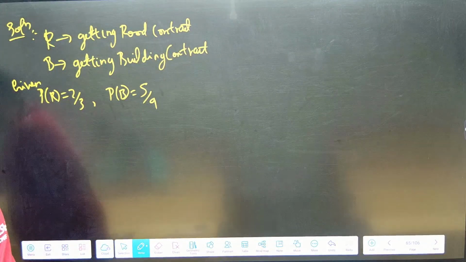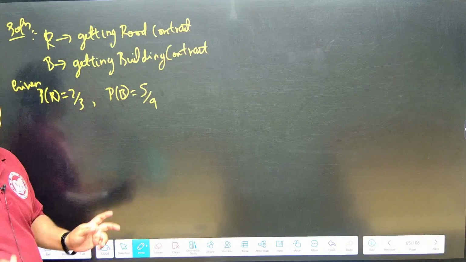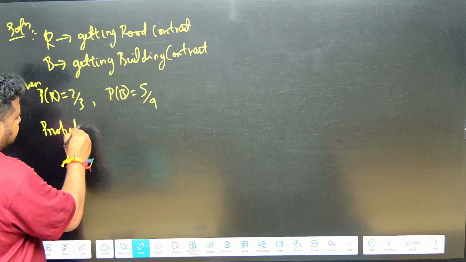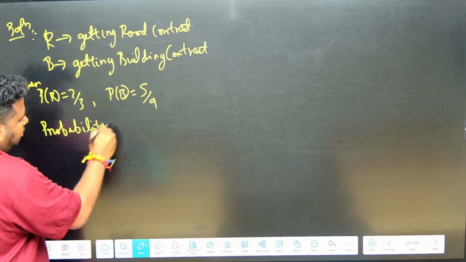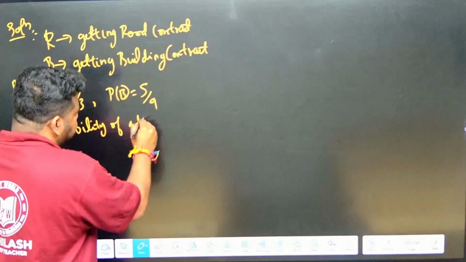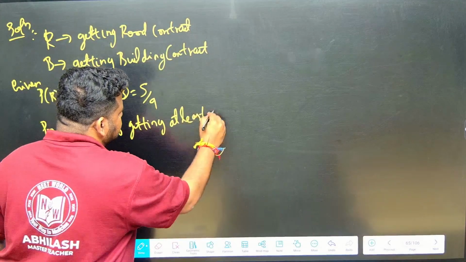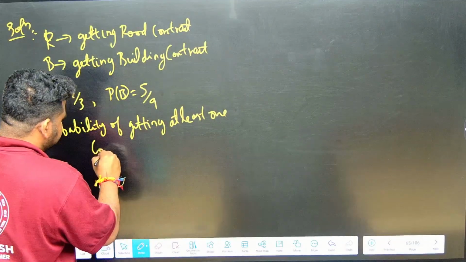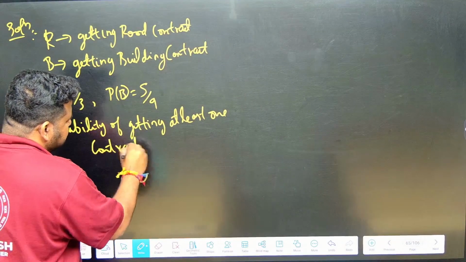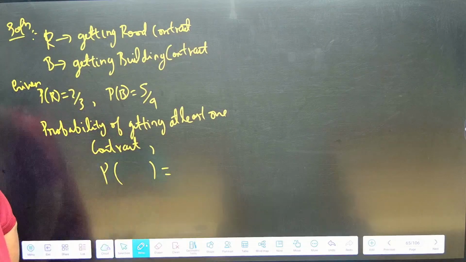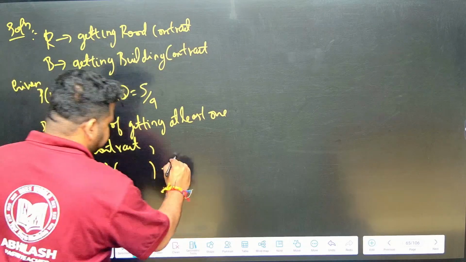Probability of getting at least one contract, I will write it here. See here, this is given to be equal to 4 by 5.